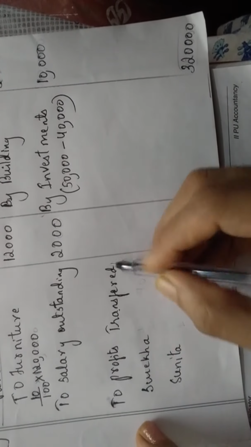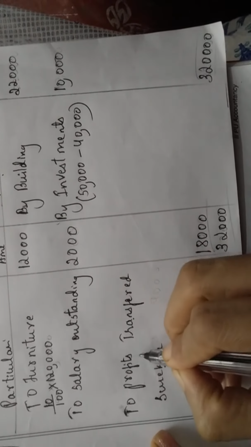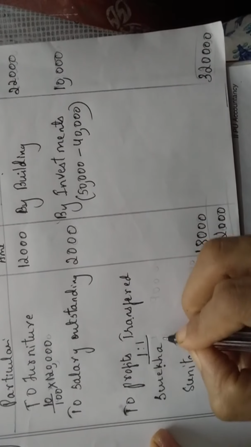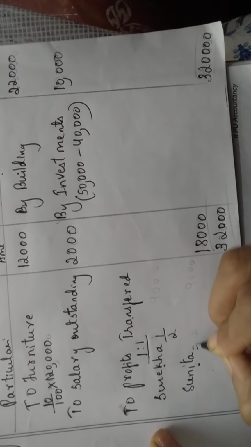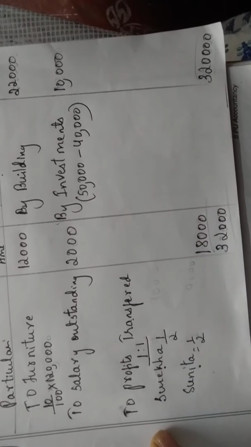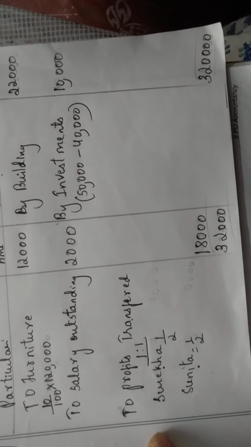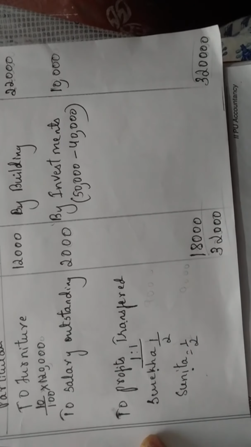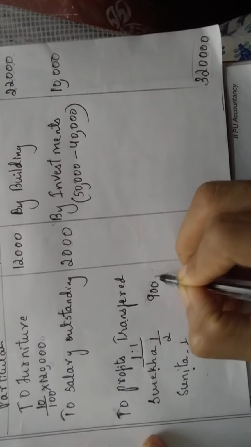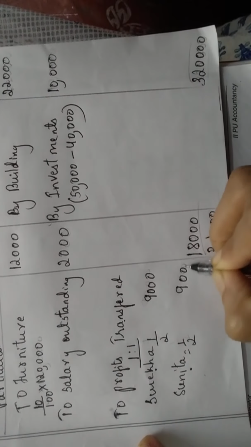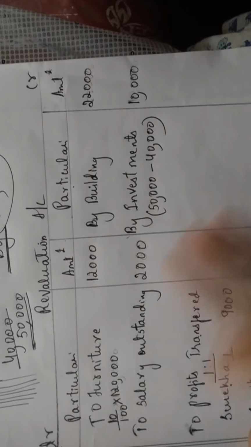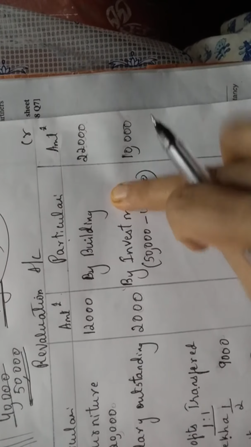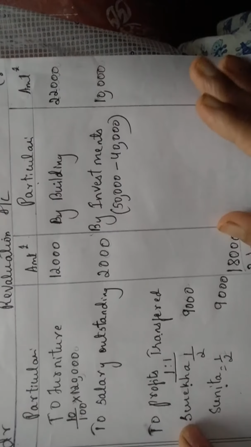Profit is transferred to Surekha, Sunita. Your ratio is not given in the question, so we are assuming it is 1:1. So 1:1 ಅಂದ್ರೆ share ಏನಾಗ್ತದೆ? 1/2, here 1/2. Whenever ratio is not given, you should assume it is equal. So 18,000 into half ಮಾಡಿದ್ರೆ ಏನು? ಅರ್ಧ ಏನಾಗ್ತದೆ? 9,000 here, 9,000 here. So revaluation account is done. Depreciation you write here. Expense you write here. Income, increase, appreciation you will write in the credit side. Revaluation account is done.